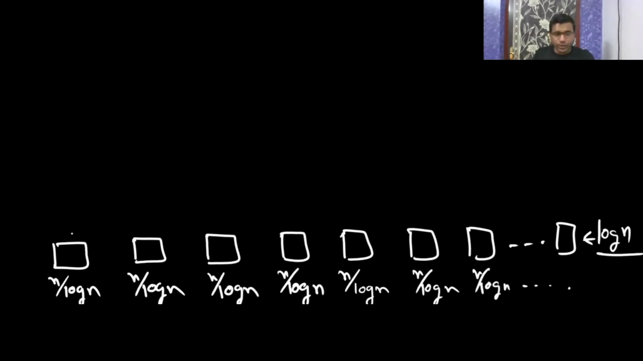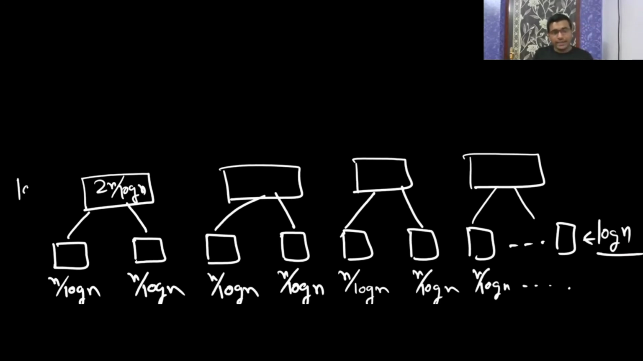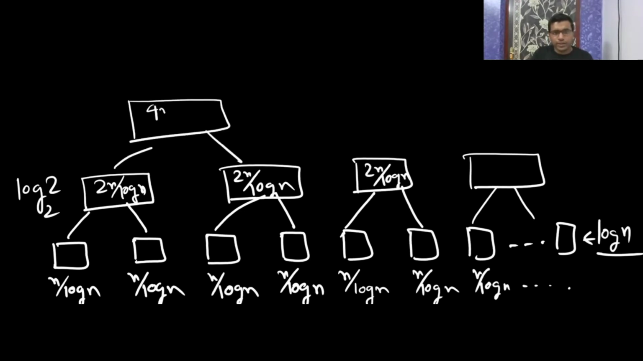Now you are going to merge these two lists, two-way merging, then this way two-way merging, and similarly here also. Now each list will have size 2n log n. So the height is now log 2 base 2. Now again it will go, and you are going to get 4n log n, so here you have log 4 base 2.